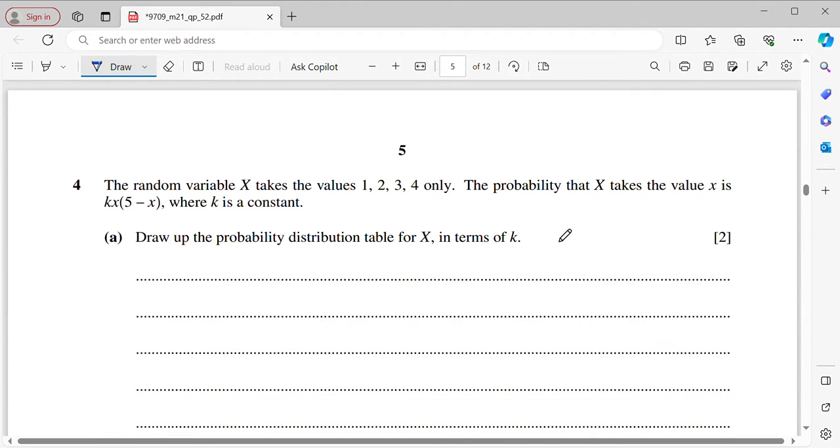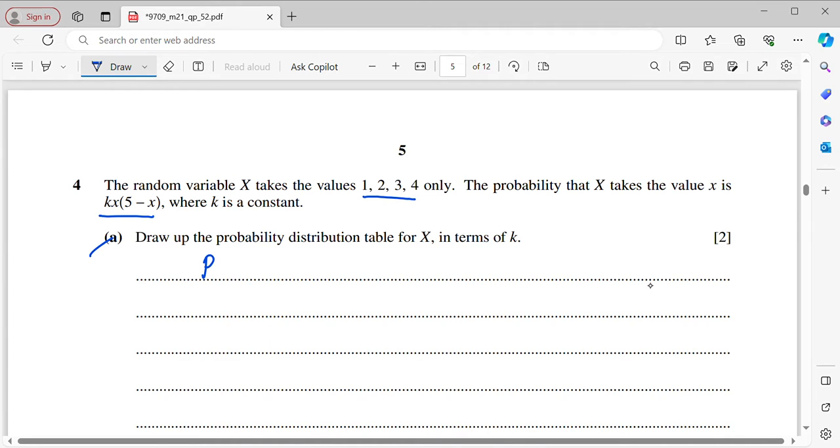Now for question number 4, the random variable x takes the values 1, 2, 3, 4 only. The probability that x takes the value x is kx times 5 minus x, where k is a constant. A, draw up a probability distribution table for x in terms of k.